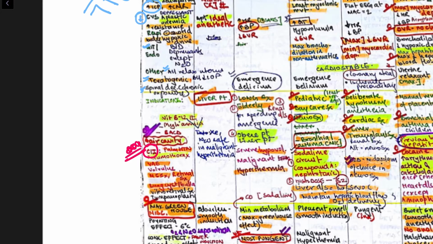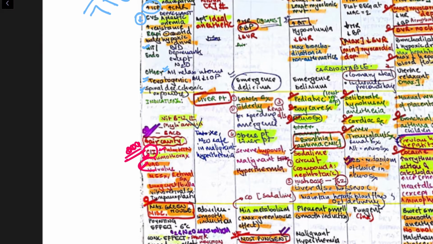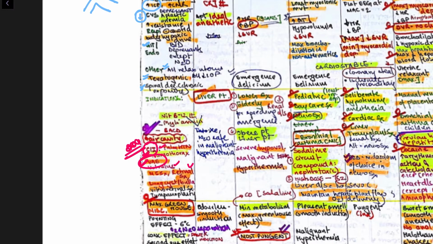So all the closed spaces surgery or where there is increased air cavity, in all these places N2O is contraindicated, like with pneumothorax, pulmonary hypertension, venous air embolism, very important, asked, volvulus, retinal surgery. Why? Because it increases ICP, IOP. Then vitreoretinal surgery, tympanoplasty, and also it causes the maximum greenhouse effect.